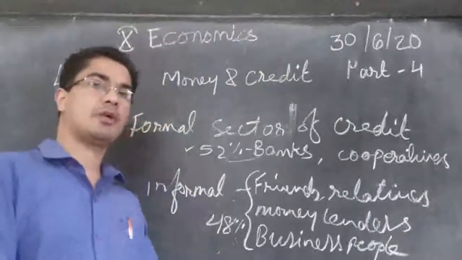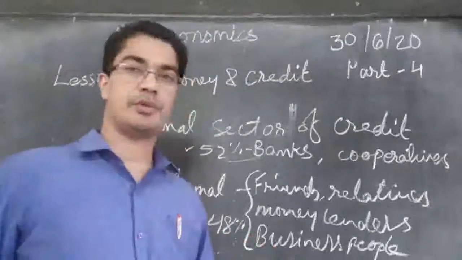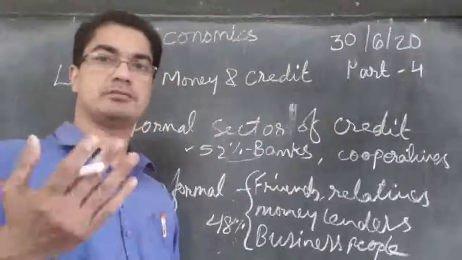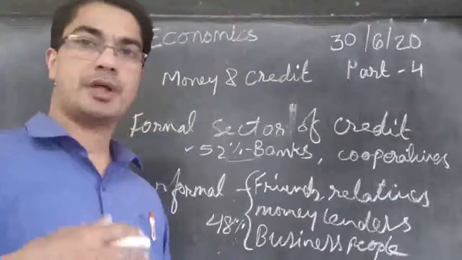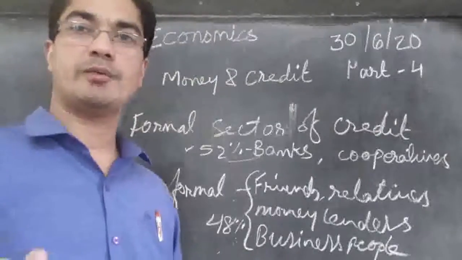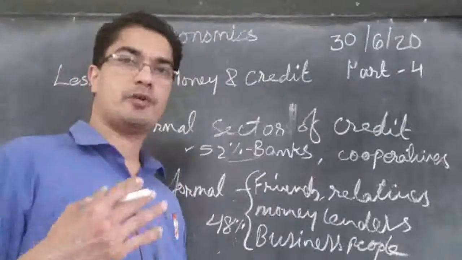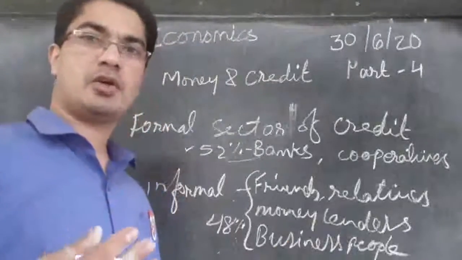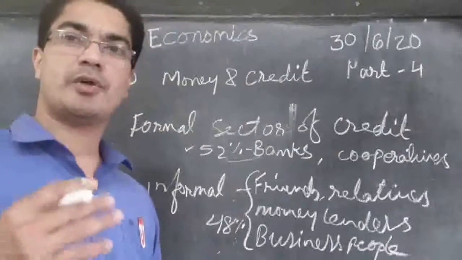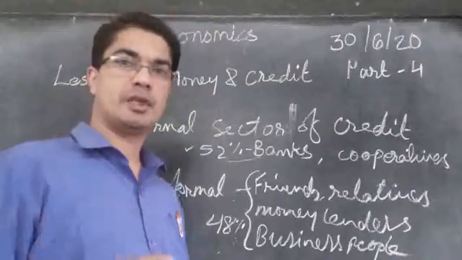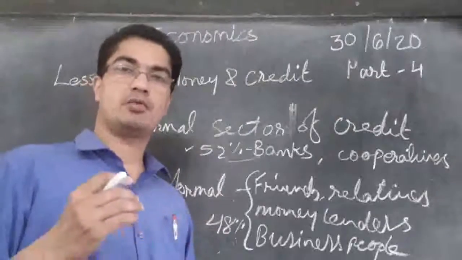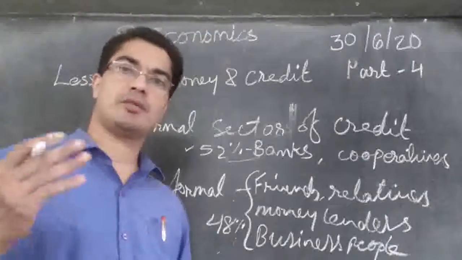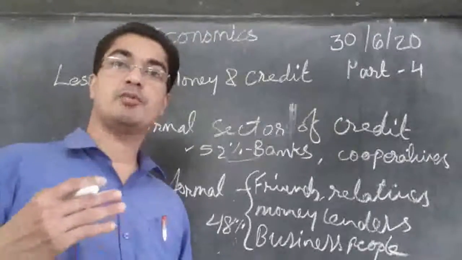So people who are borrowing from this informal sector, what happens? They have to give back a good amount of their earnings. They have to use a good amount for giving back the loan. Afterwards, hardly anything may be left. The family will be suffering. The family will be poor. And sometimes, if they sell all the products, all the grain, all the harvest product, they may not get enough money to pay back the loan. That we saw in the example of Rama, that woman who was working in others' fields. So she is going on taking loans from others, and she is never able to repay.